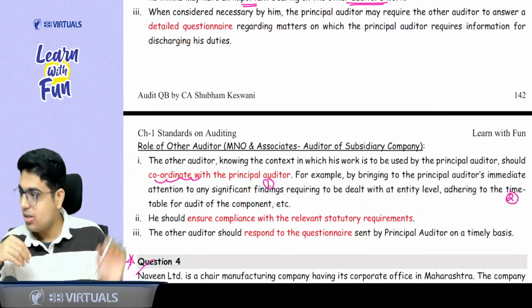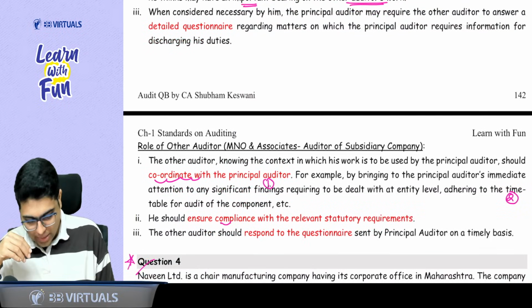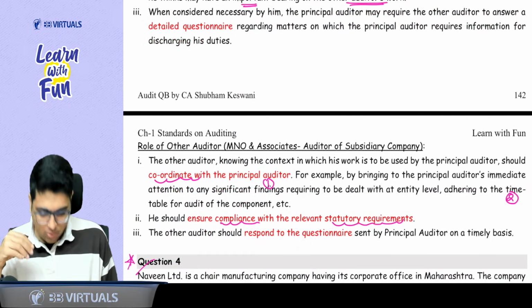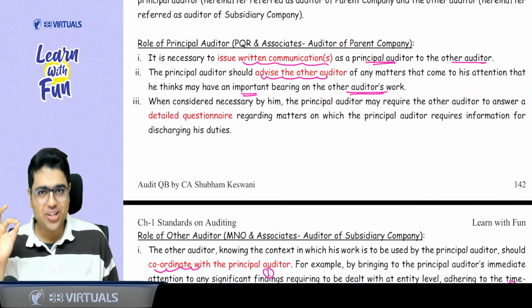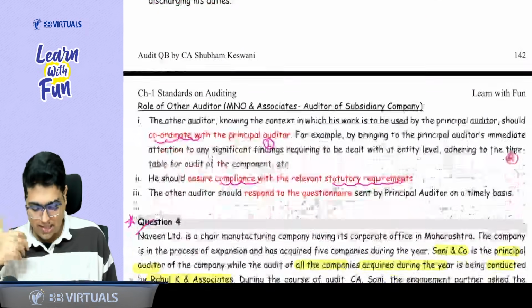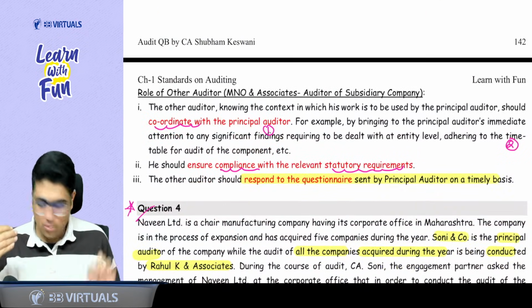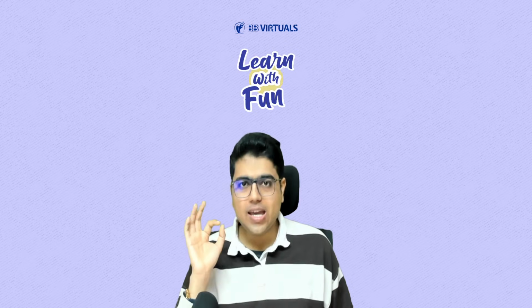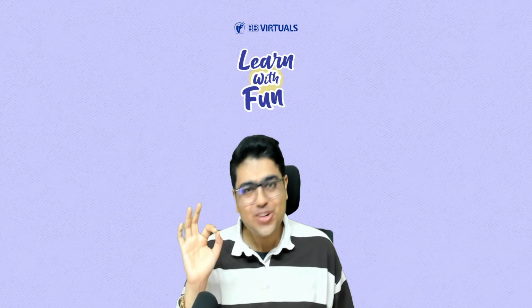What will he do? That odd point, compliance with statutory requirement. Last 2 points, our favorite questionnaire. So he can consider requiring the other auditor to answer a detailed questionnaire and then other auditor will respond to the questionnaire. Very easy question. Are yes or no? Yes, sir.